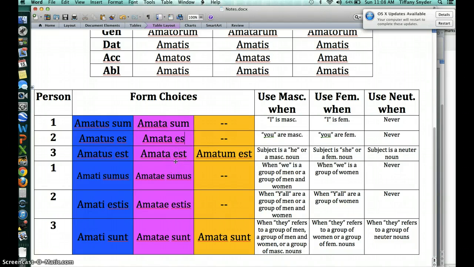Or let me think of an inanimate object. The pila has been loved. The ball has been loved, or something. That sounded weird. But let's say we're talking about the neuter. Finally, we see a neuter. The subject is a neuter noun. So, the building has been loved. Edificium, it's a neuter noun. The building has been loved. You want to use the neuter so that it matches that subject.